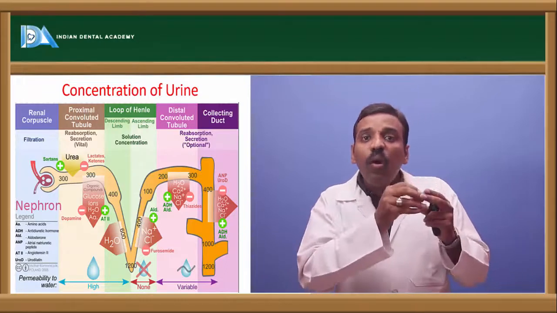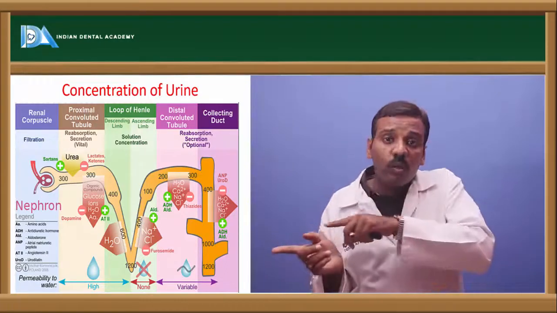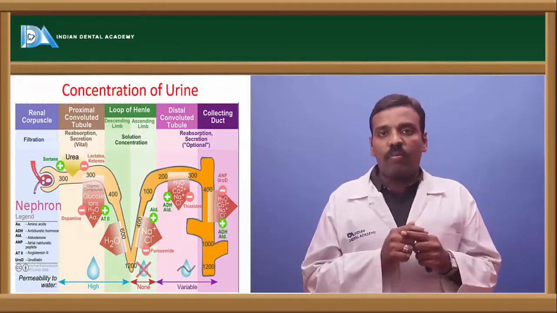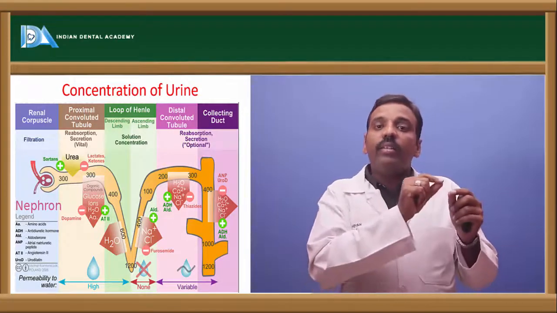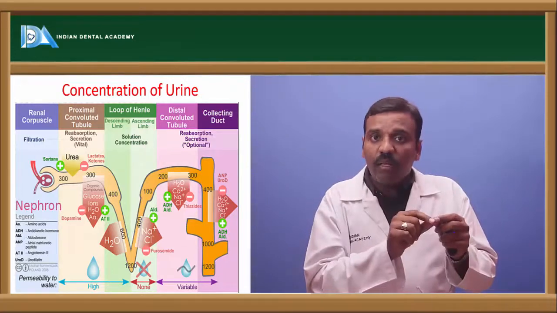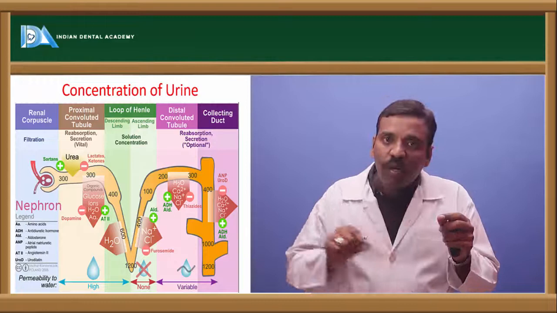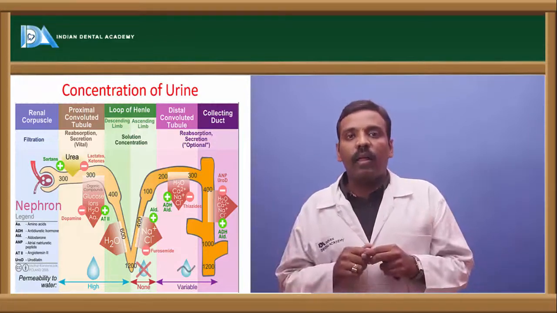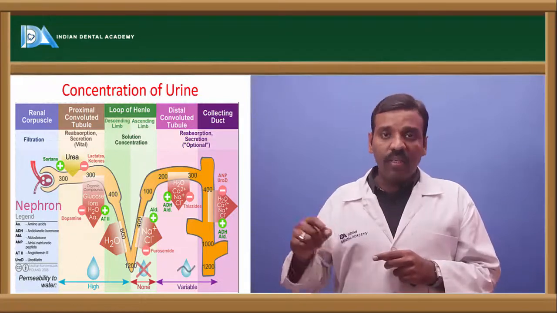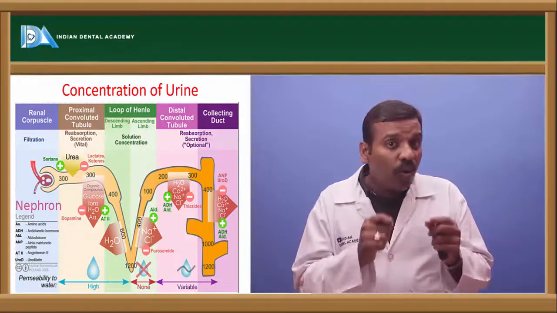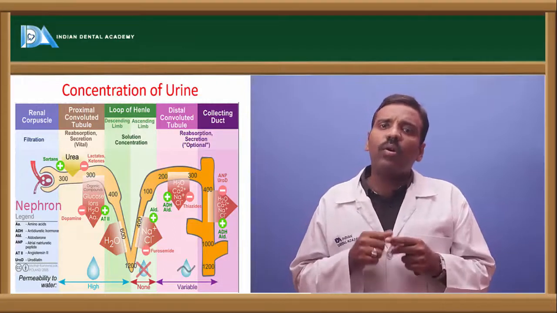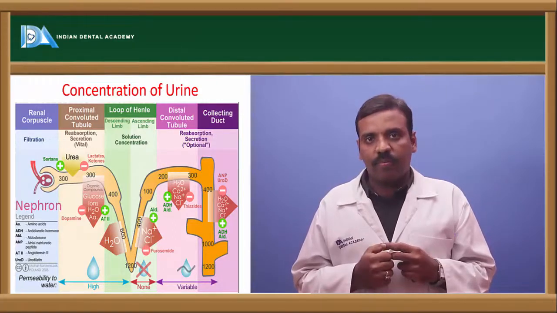The sodium chloride comes from the ascending part to the descending part, and immediately the water molecules are exchanged from the descending part to the ascending part. So the concentration decreases in the ascending part and, with the removal of water from the descending portion, the concentration obviously increases.